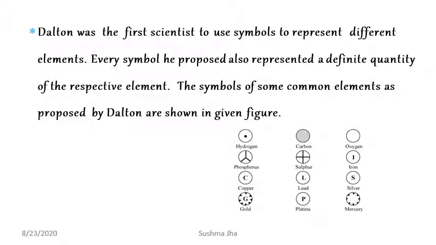Now, Dalton was the first scientist to represent the different elements symbolically. The symbolic representation of elements was first given by Dalton. Every symbol he proposed also represents a definite quantity of the respective element. The symbols of some of the simple common elements given by Dalton are hydrogen, phosphorus, copper, gold, platinum, carbon, sulfur, oxygen, likewise.